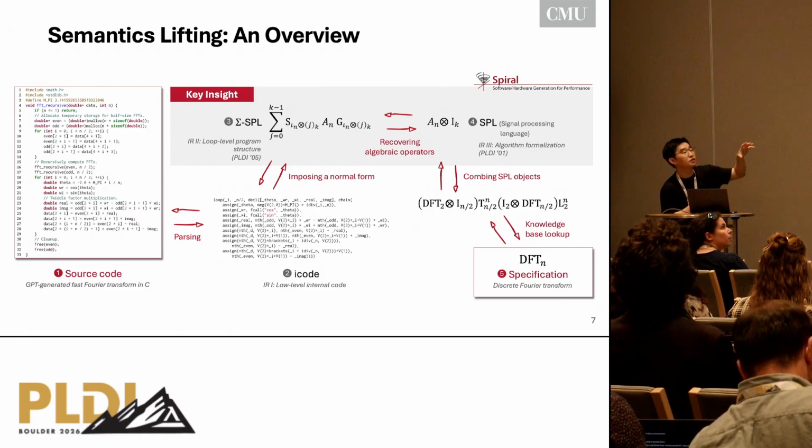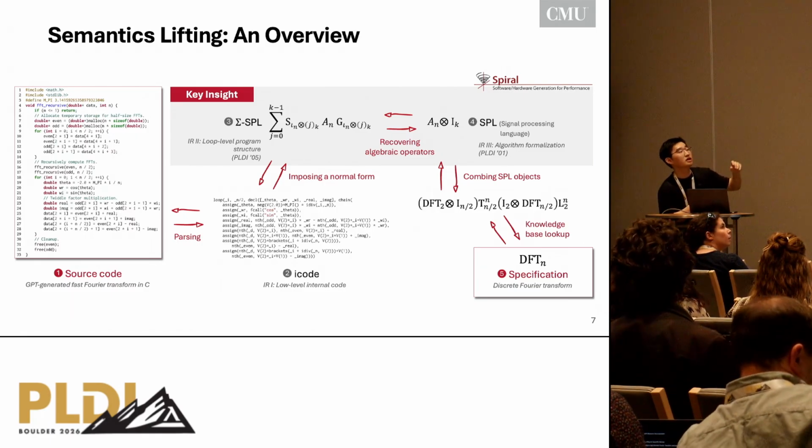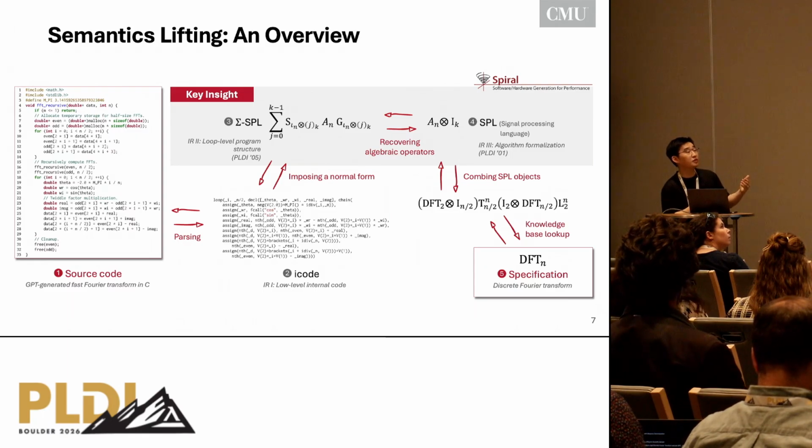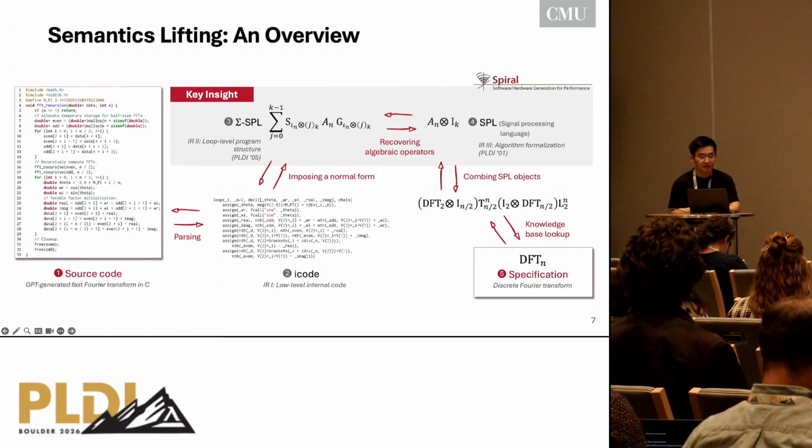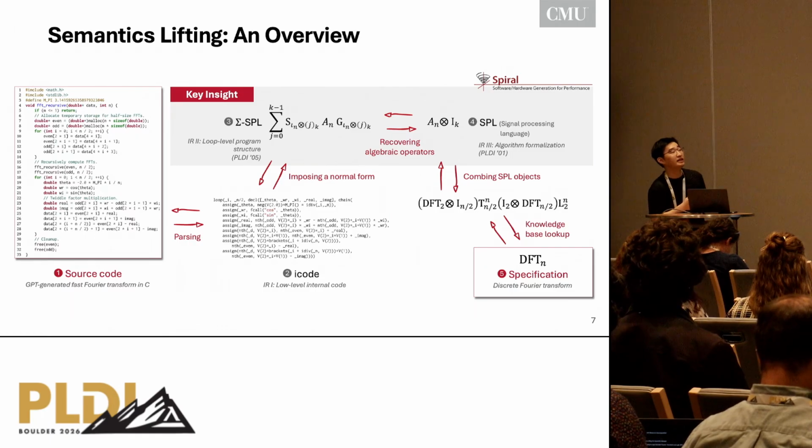From this lower-level code, we try to impose a normal form where, for example in this loop, we have the load, compute, and then store pattern. That's the gather, what G stands for here, the gather, compute, and scatter pattern in the math. After we are in the math domain, we can use this key insight to reverse these rewrite rules step by step all the way up to the high-level spec.